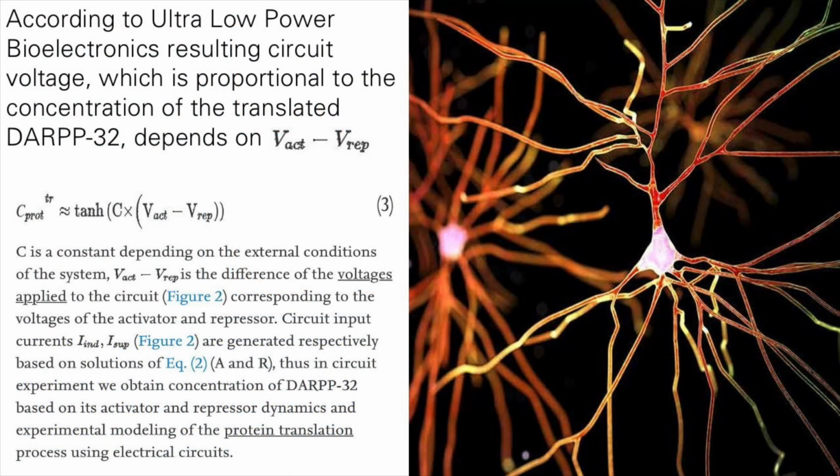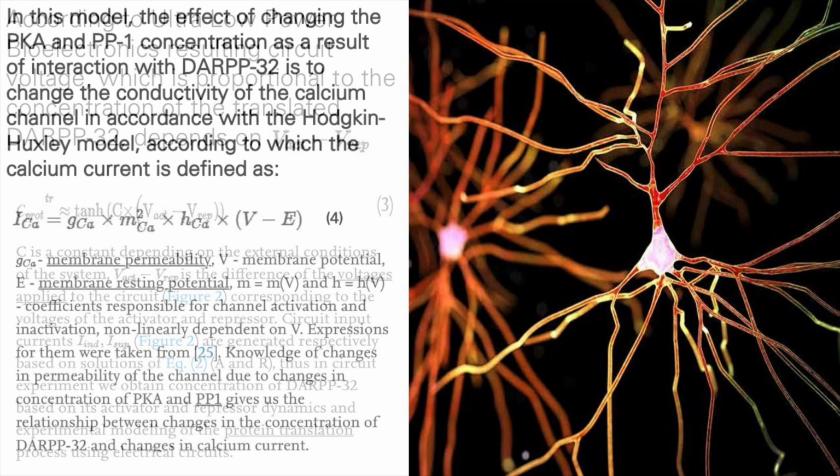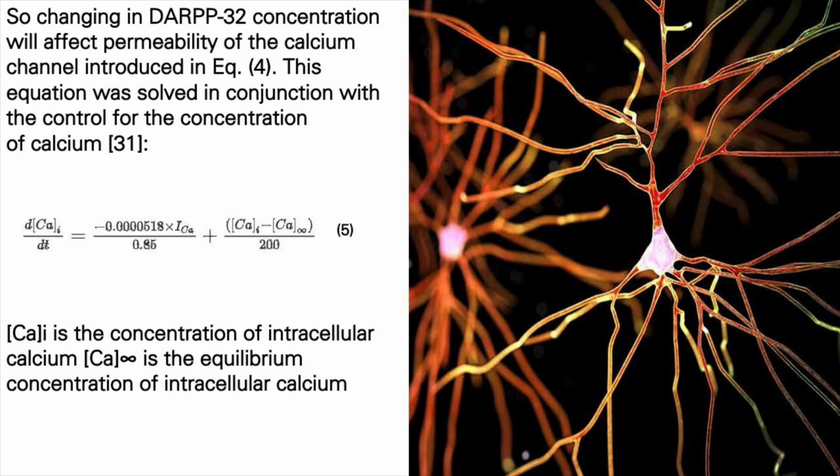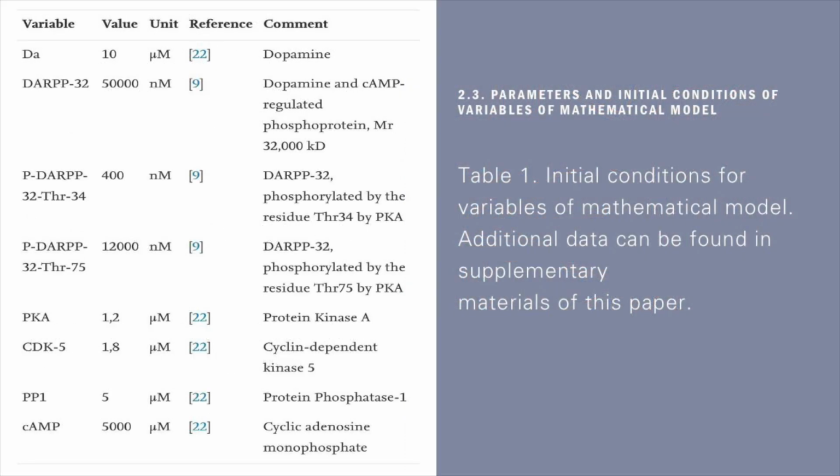The calcium current is defined by the Hodgkin-Huxley model. This equation was solved in conjunction with the equation for the concentration of calcium. For calculation and estimation, we use initial conditions for variables of the mathematical model, like dopamine, protein phosphatase 1, cyclic adenosine monophosphate, and protein kinase.